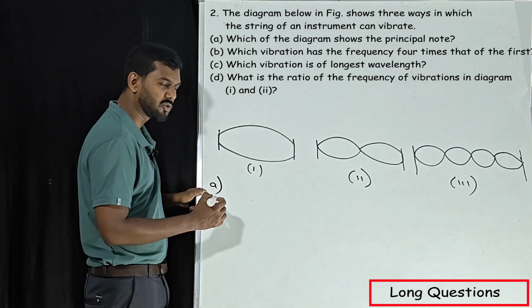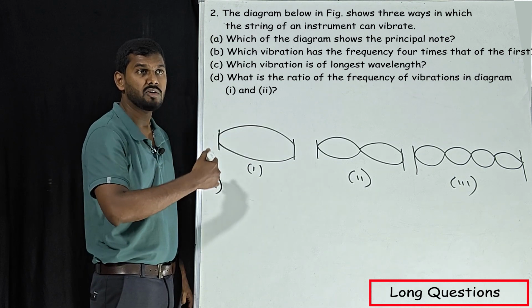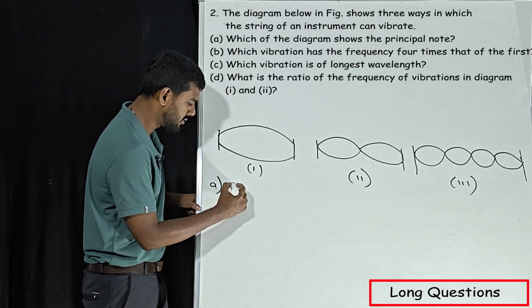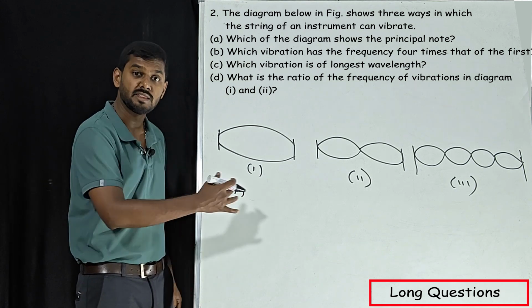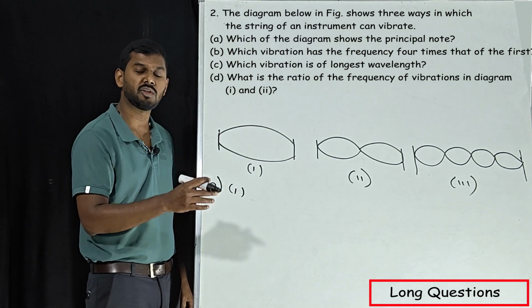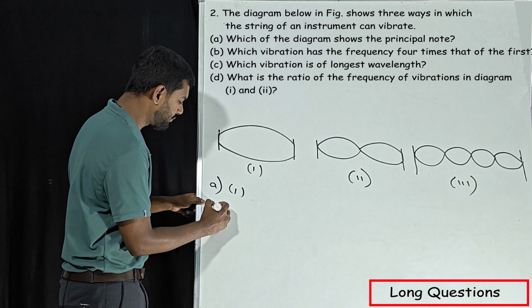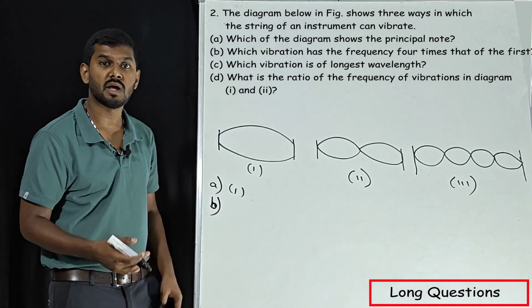So the answer for the first question. See, you don't have to write it in a sentence. According to the diagram, the principal note is the first one. No, this is enough. Done. This is for this one only. You're going to get full marks. Like this, you have to save time in the exam so that you can use the same time for logical questions.